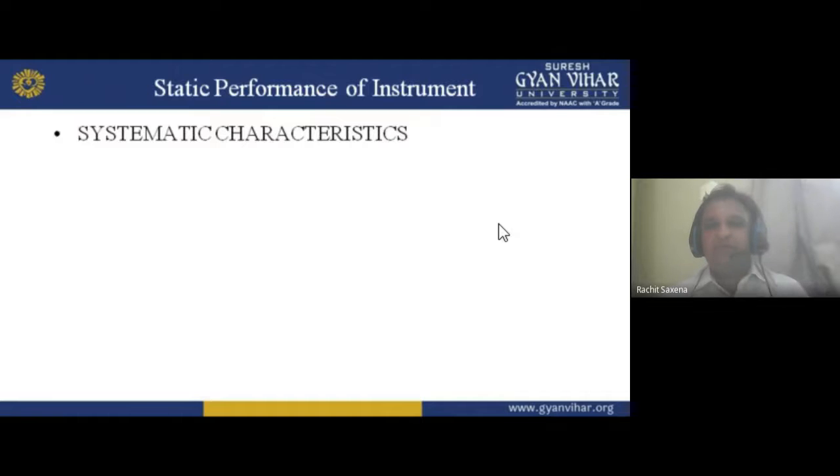Now, static performance of an instrument. First is the systematic characteristic. If I am talking about the static performance of an instrument, it basically depends on how it gives you the output and how it works for you. Static performance is basically how it works and how we are working for it.